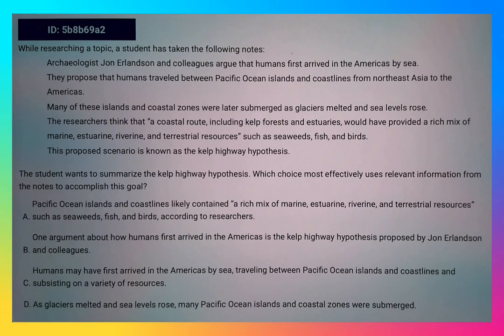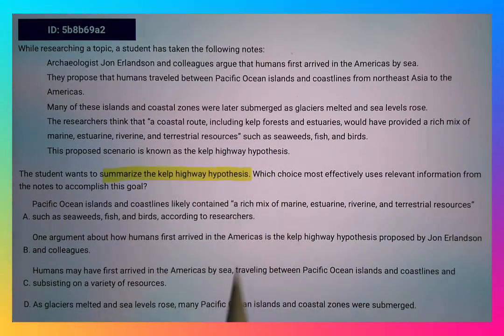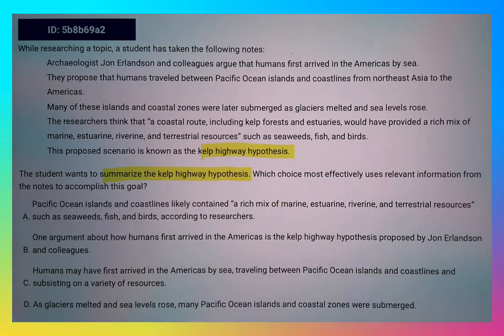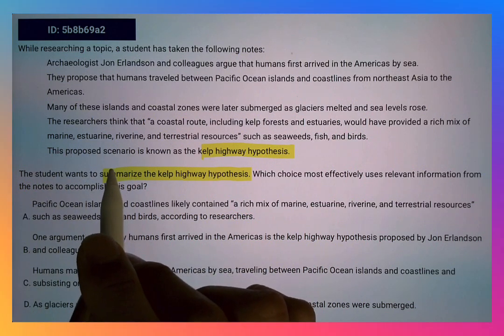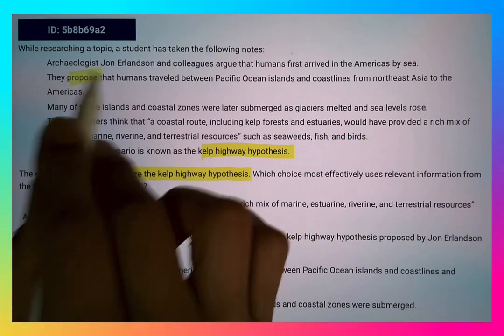Okay, everyone, let's read what the question wants. It says the student wants to summarize the Kelp Highway hypothesis. Just looking at this student's note at a glance, I do see the words Kelp hypothesis here, and it says this proposed scenario. If you just skim through, I also see the word propose.